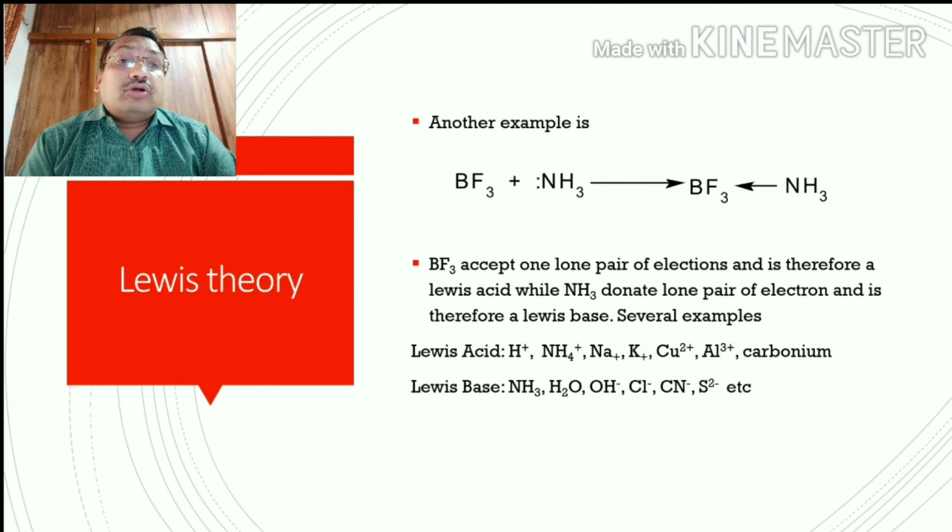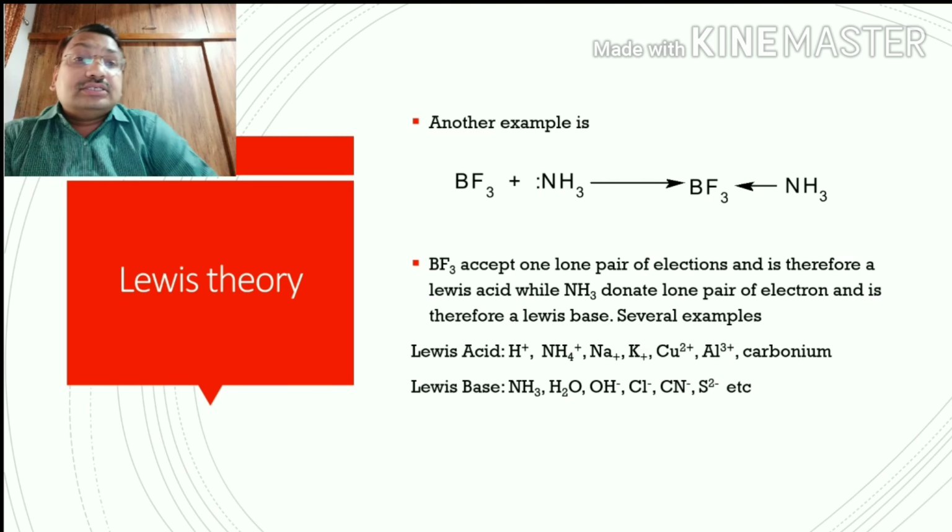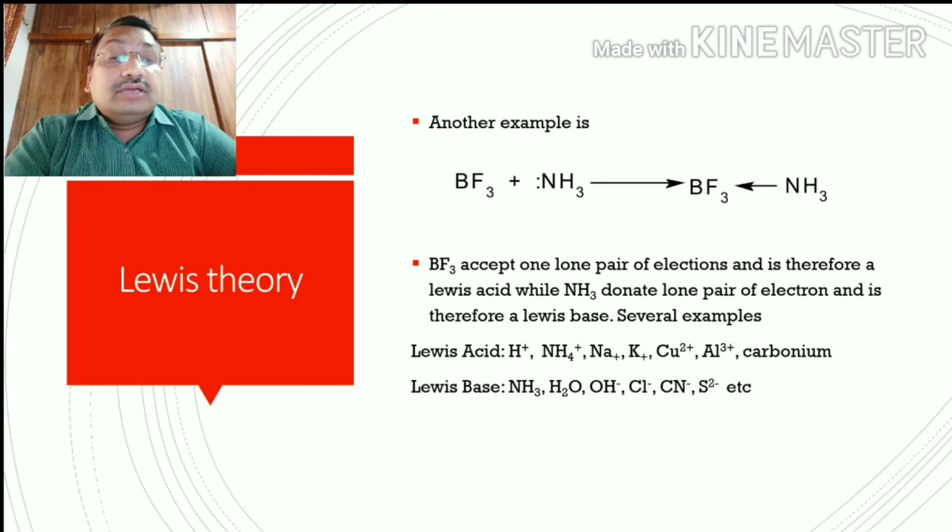The complex formed is BF3NH3. So BF3 accepts one lone pair from ammonia, so it is called an acid, and ammonia donates the lone pair, so it is a Lewis base.